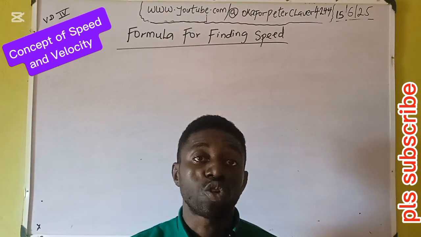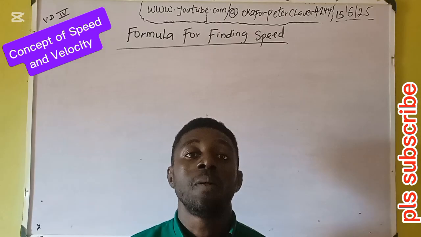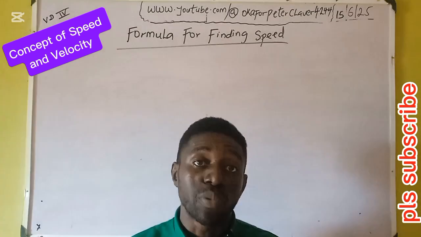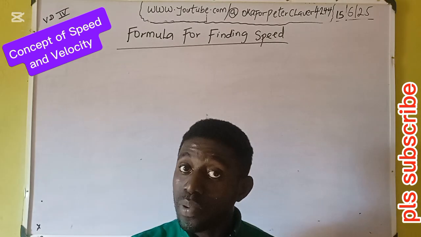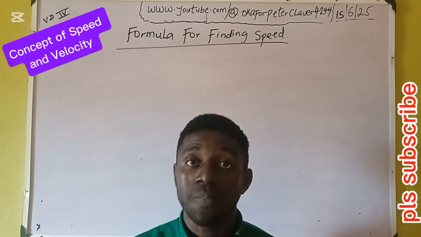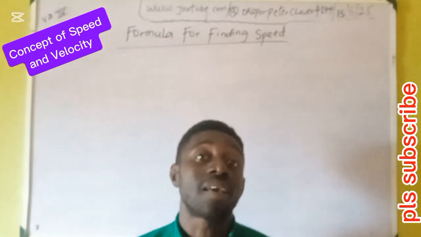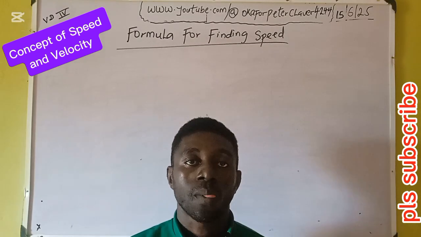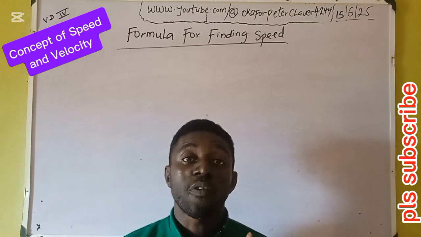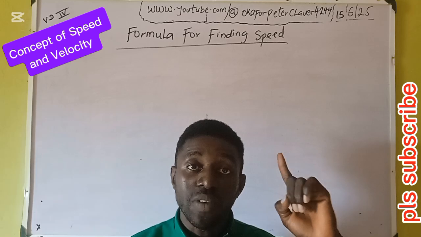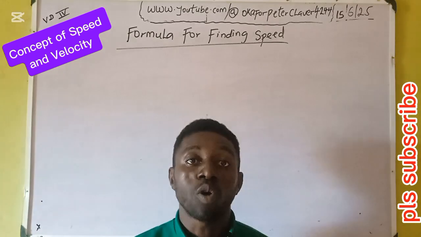So when you look into nature and want to study a phenomenon, you have to identify the variables and the constants. Variable is that physical quantity that changes, while constant is that physical quantity that does not change. That's why it's called a constant. It's fixed.